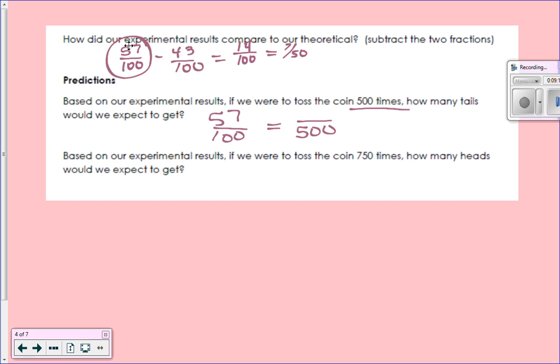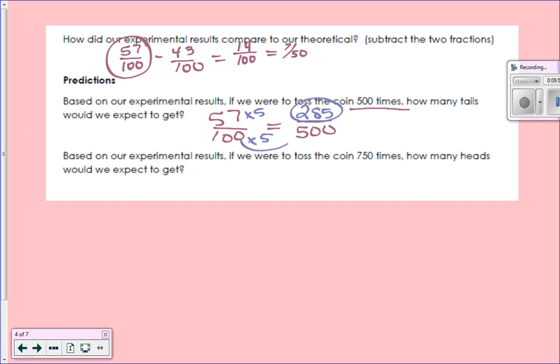Out of 500, how many times would we expect to get tails? 285. How did you get that? Good. Times 5, times 5. So again, it's just a prediction, right? We can get a good estimate if we were to do it 500 times. We should get about 285.